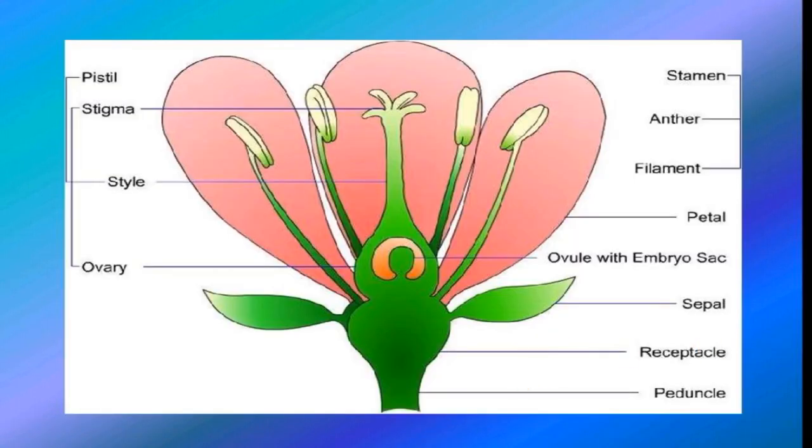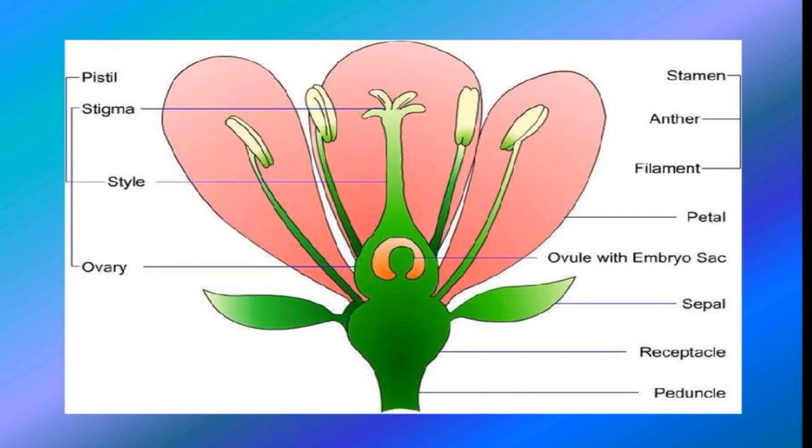Structure of a typical flower. A flower bears an axis on which all the parts are situated. The axis has two parts, a stalk or pedicel and a swollen upper portion called the thalamus. It is on the thalamus that all flower parts are based. A typical flower consists of four main whorls, namely calyx, corolla, androecium and gynoecium.